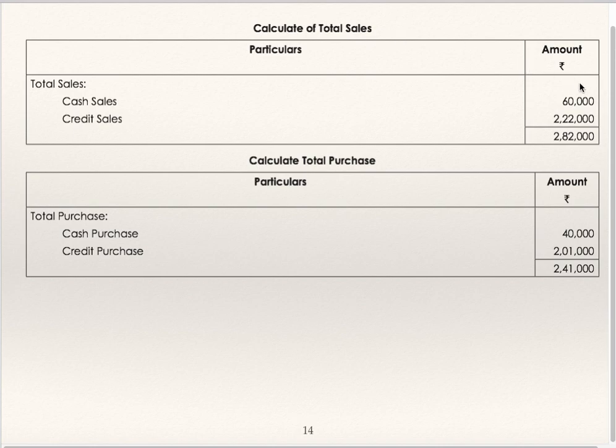For total sales, cash sales plus credit sales are total sales, and for total purchases, cash purchases plus credit purchases are total purchases.